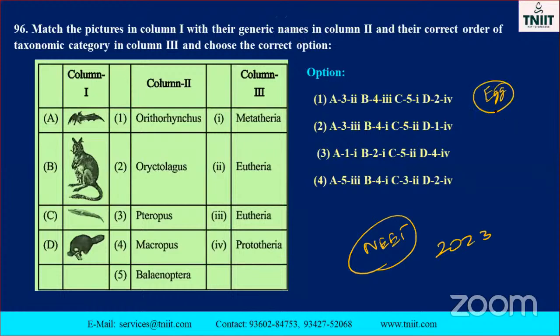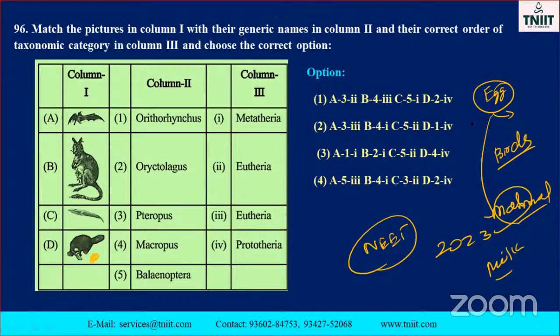Egg-laying capacity: who has it? Maximum, bats, isn't it? Bats only. But at the same time, mammals have mammary glands present in them, so they can give milk. But the platypus has both characters, bat-like as well as mammal. So the second one is the correct option.